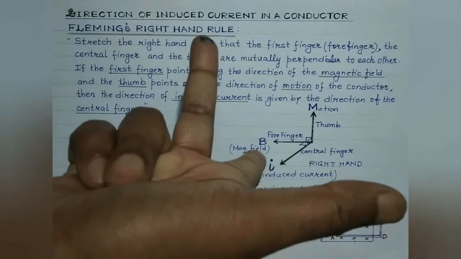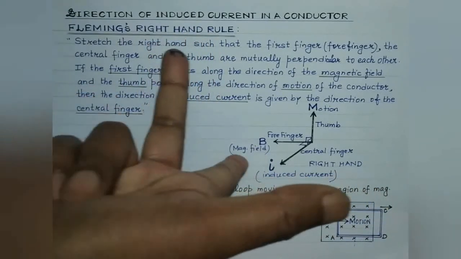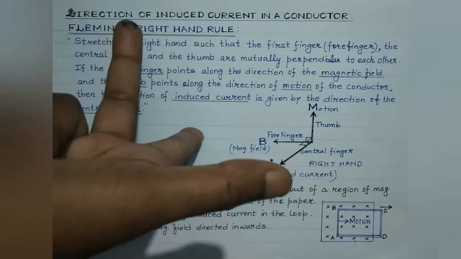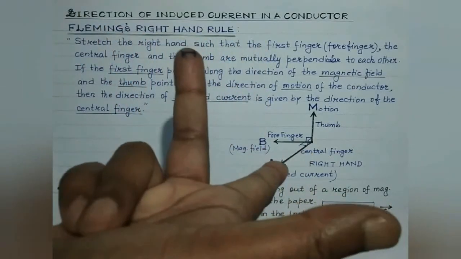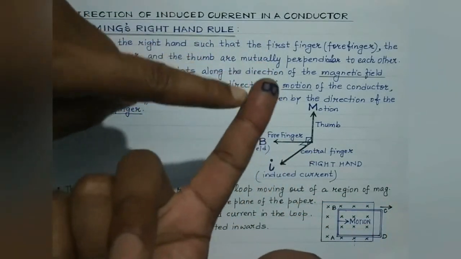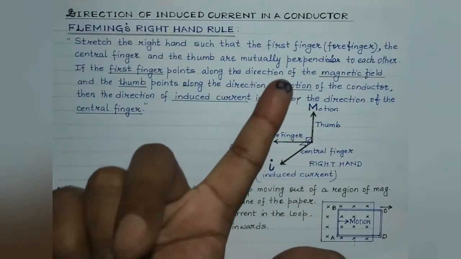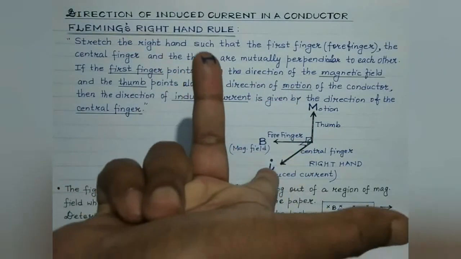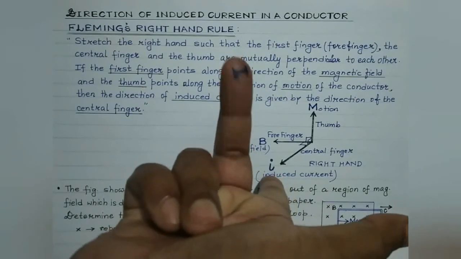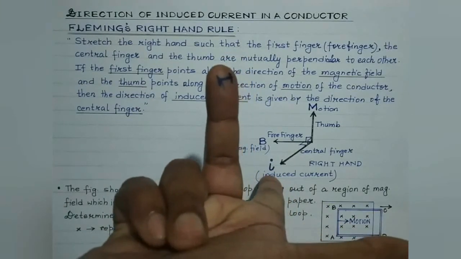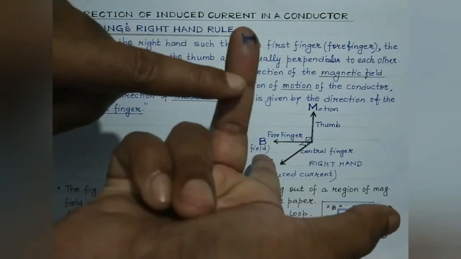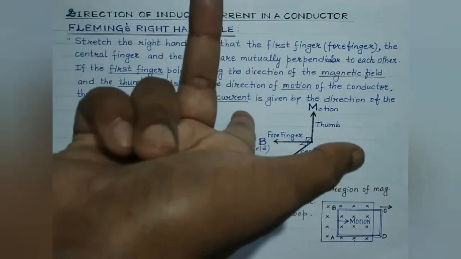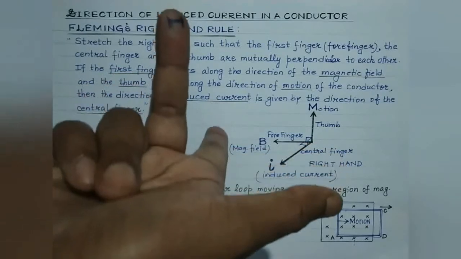Isn't it, students? So look, thumb, it is directed from left to right. That is the direction along which this rectangular plane coil is moved. The forefinger or the first finger represents the direction of the magnetic field, it is directed inwards like this. So the central finger, students, this one, it is pointing in the direction from A to B, isn't it?